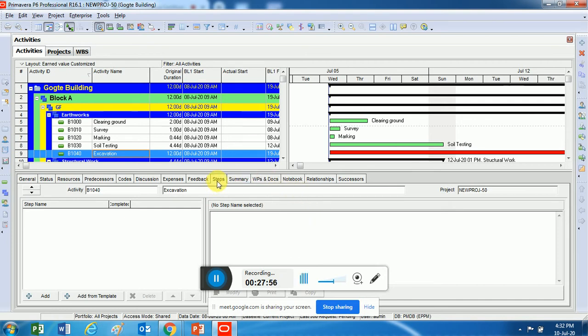In that there's one option called steps. Now if I want to break down my excavation into steps, you can see here is an option called add. This is where you create your steps, and this is where the description goes. For example, when I click on this, you can see the new step has come.